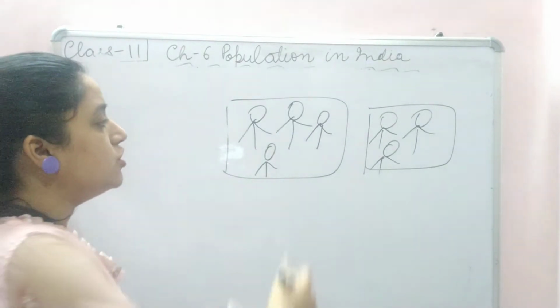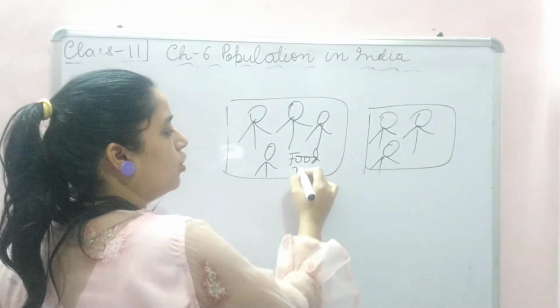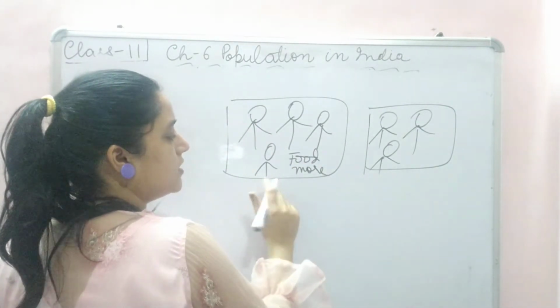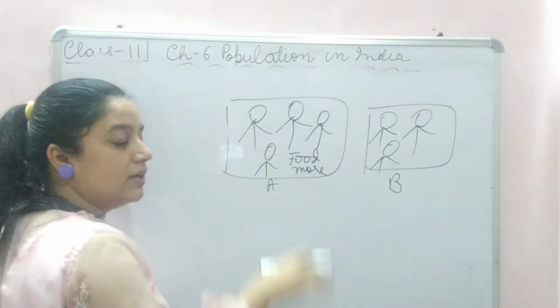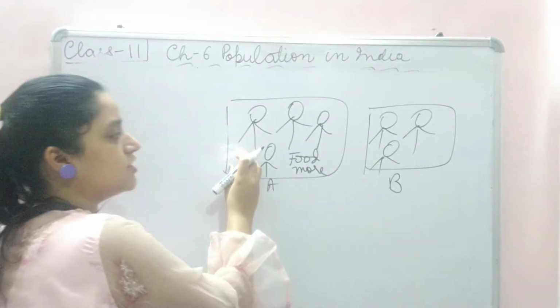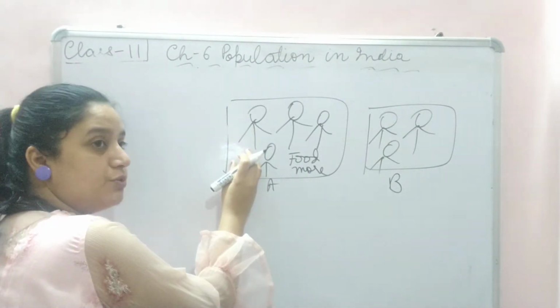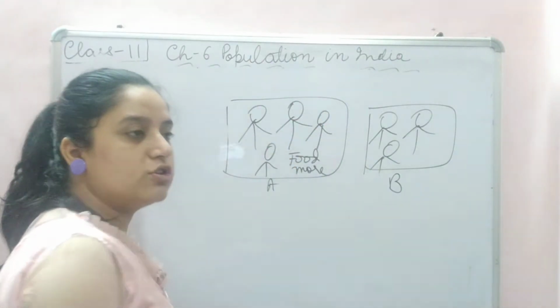Why? Natural resources and food consumed will be more in this land, and food consumed in the B land will be less, right? Education facility, hospital facility have to be developed. But when there is a scarcity of land, it will also be a question.